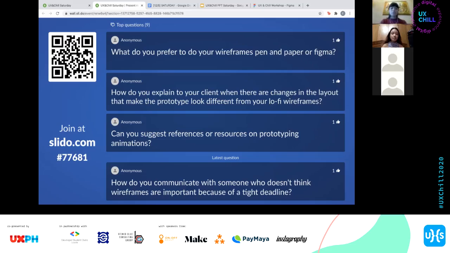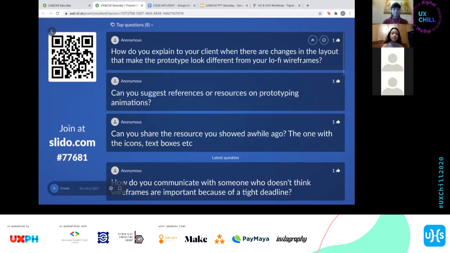What do you prefer to do your wireframes? Pen and paper or Figma? Figma. I do pen and paper if I'm stuck. That helps. And then kapag medyo gets na siya in my head, I transfer to Figma, just because it's easier to track and it's easier to turn it into like a prototype.